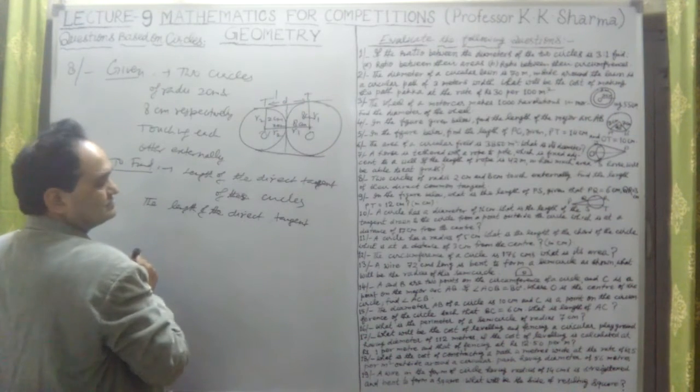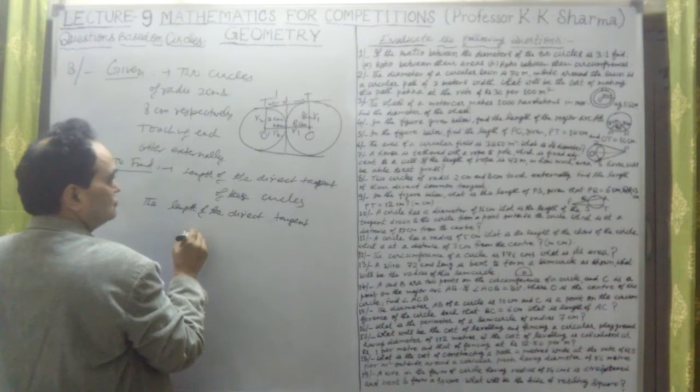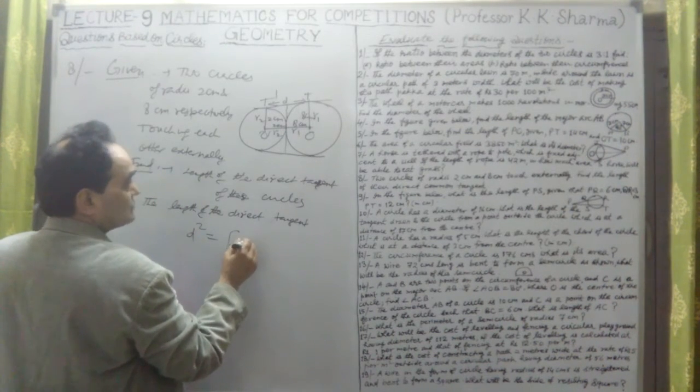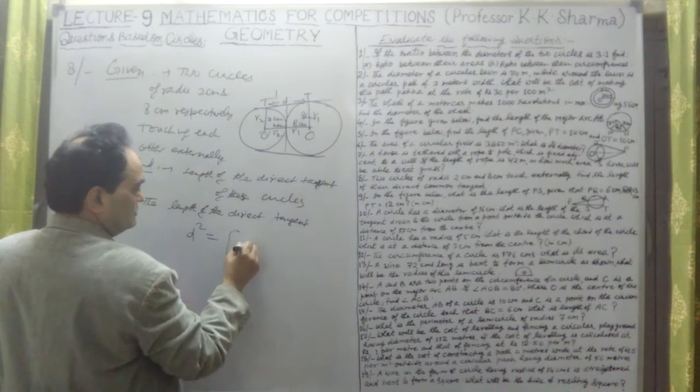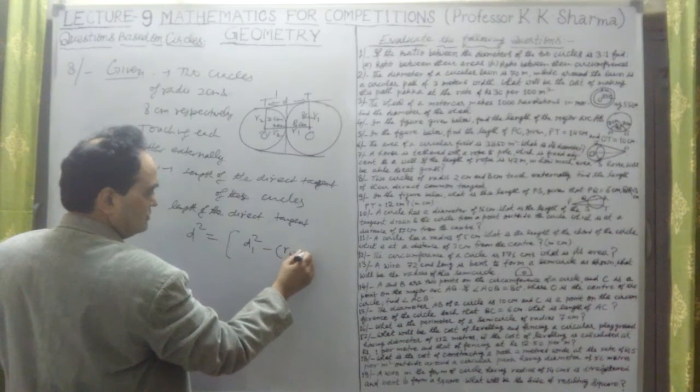So d square is equal to d1 square minus (r2 minus r1) whole square.